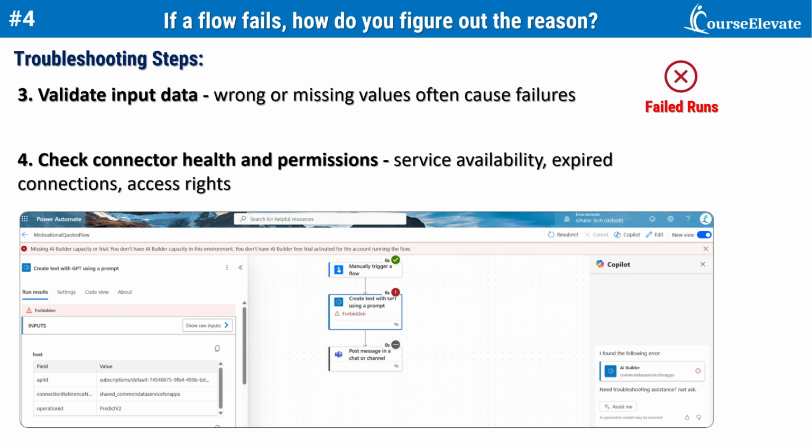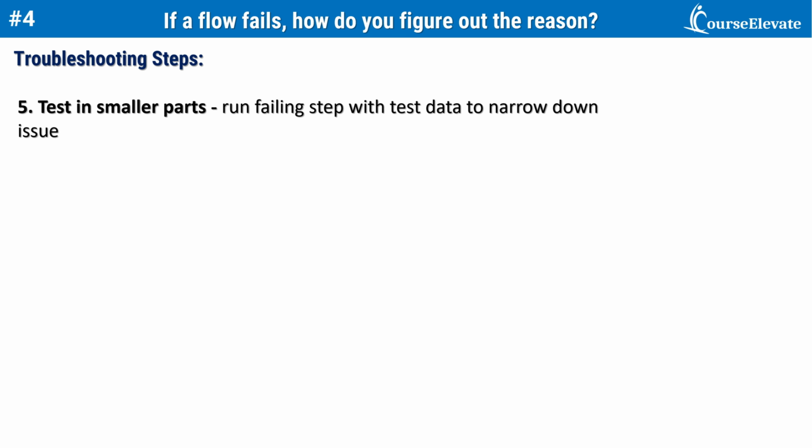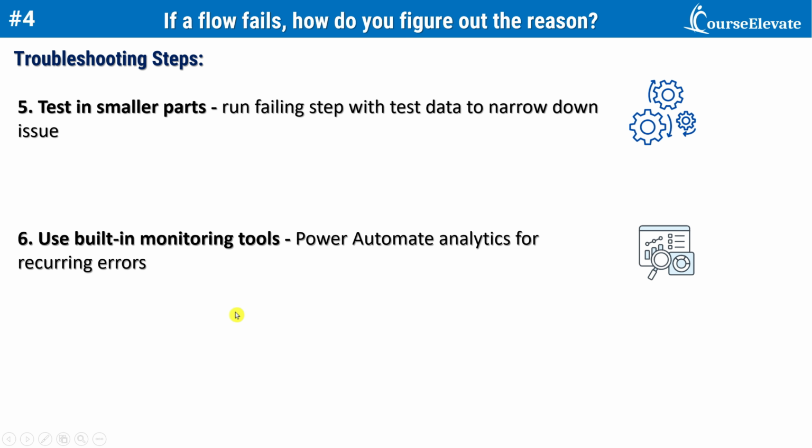So at the same time, I can also check the health of the connectors and expired connections. So for example, in this below workflow, my AI Builder stops working because its trial account got expired. So to pinpoint the problem, I sometimes test the flow in smaller parts, running only the failing step using test data. And finally, Power Automate has a built-in monitoring tool that I will use for tracking errors.